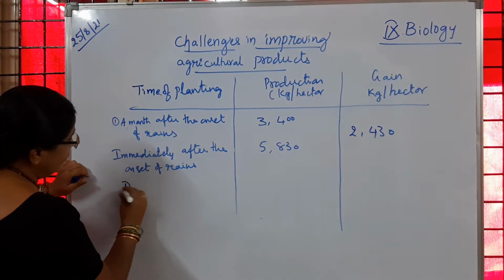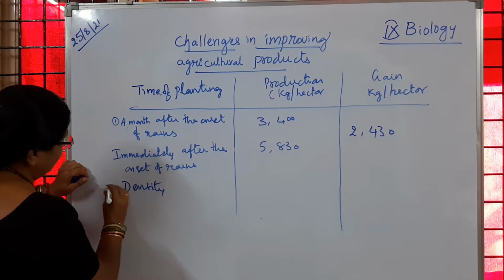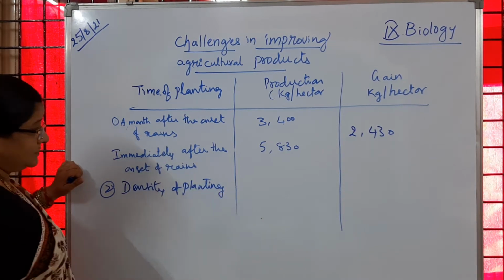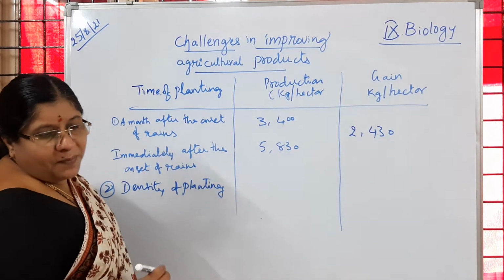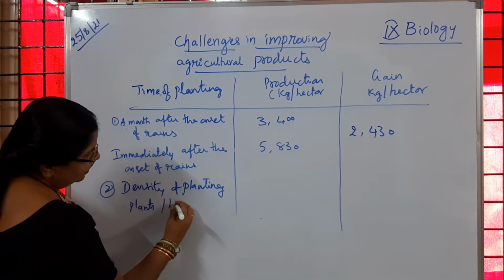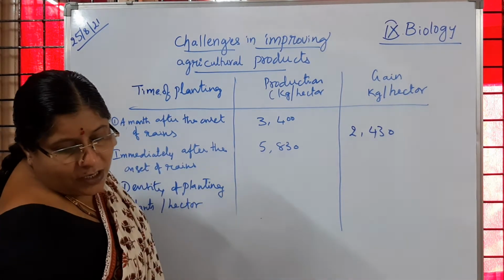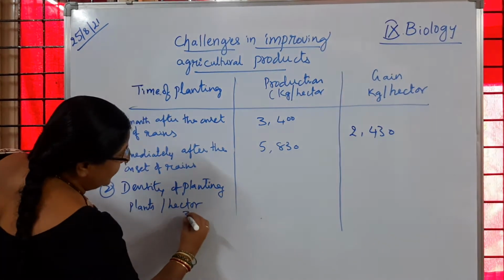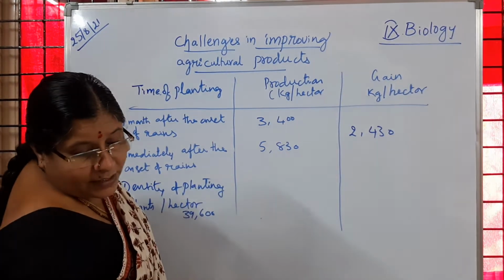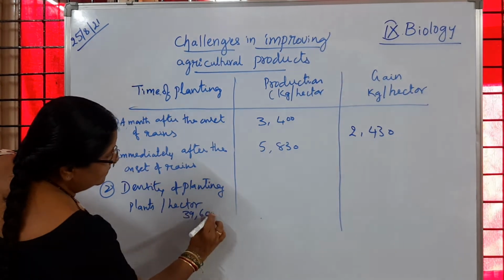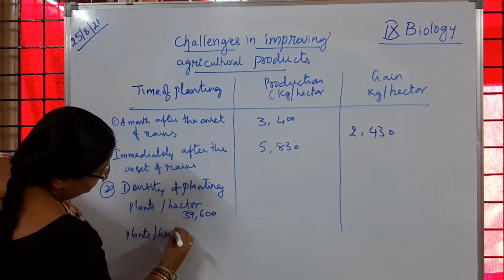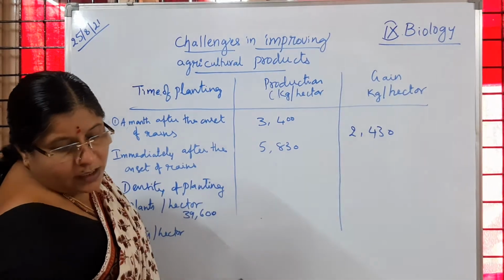Then the next one, density of planting. So here, plants per hectare, that is 39,600, and plants per hectare here, 19,800.